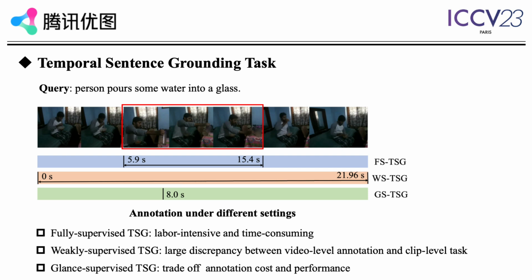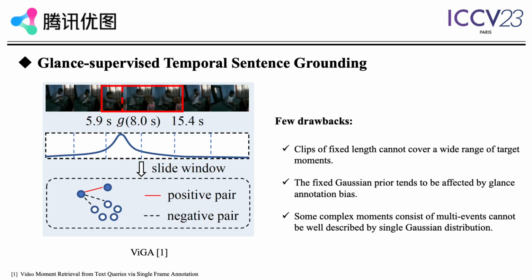Recently, weakly supervised methods still have a large performance gap compared to fully supervised ones, while the latter requires laborious timestamp annotations. In this study, we aim to reduce the annotation cost yet keep competitive performance for the TSG task compared to fully supervised ones. To achieve this goal, we investigate a recently proposed glance-supervised temporal sentence grounding task.